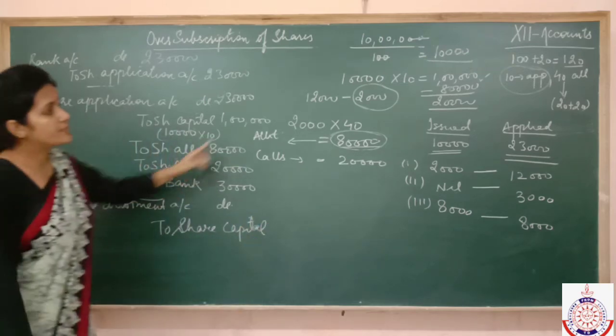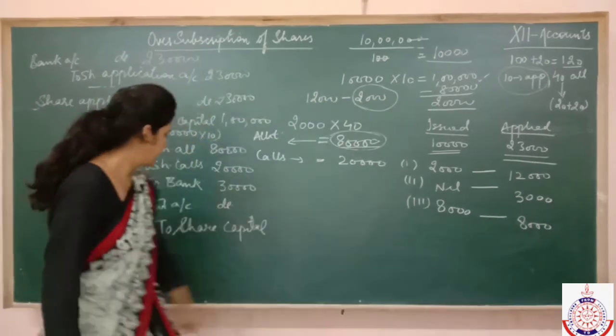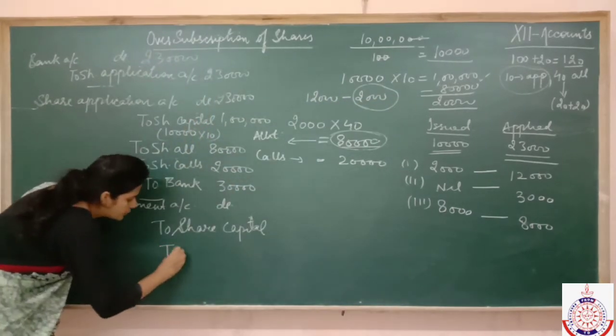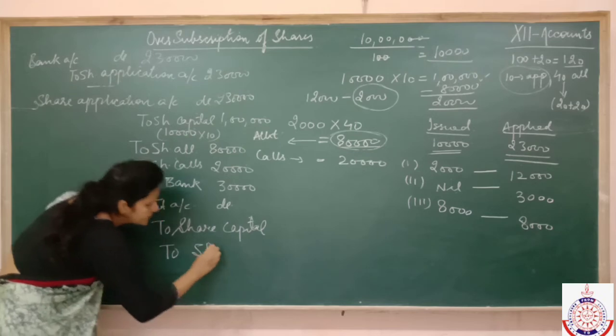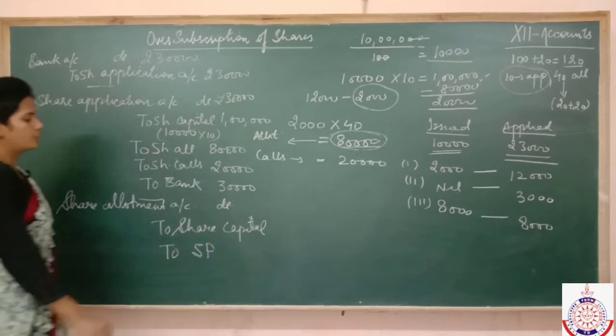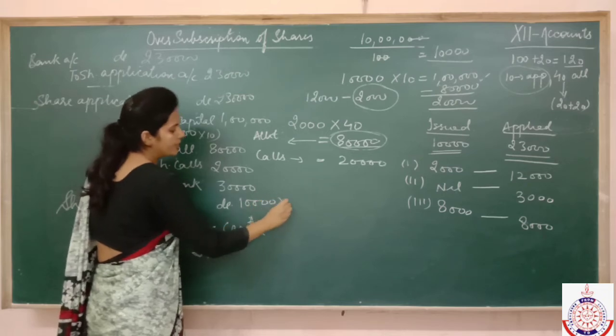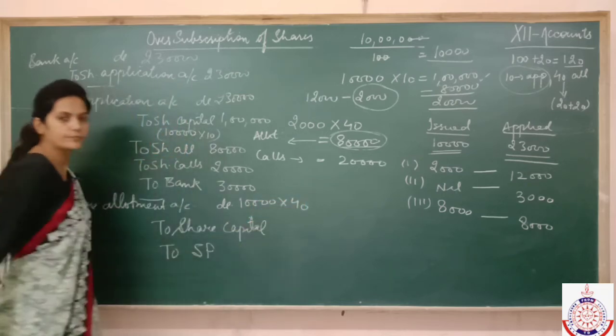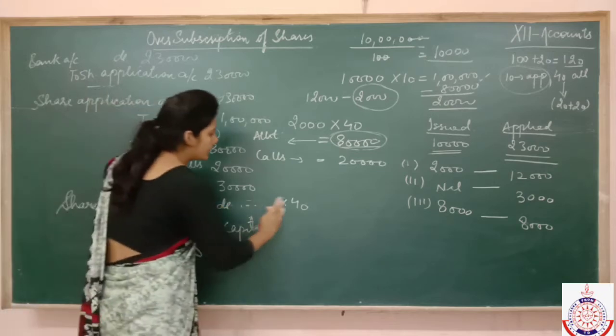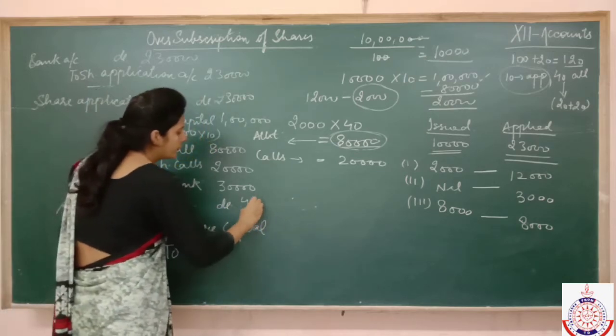But there is premium on allotment. So to securities premium. Now how many shares we have allotted? 10,000. What is the value of allotment? 40. Correct? So it means that you will adjust here 4 lakh.